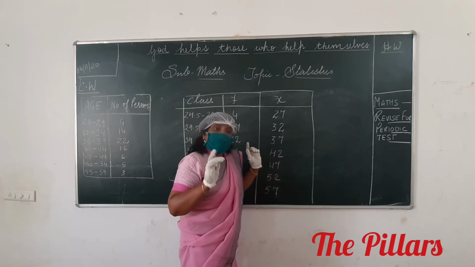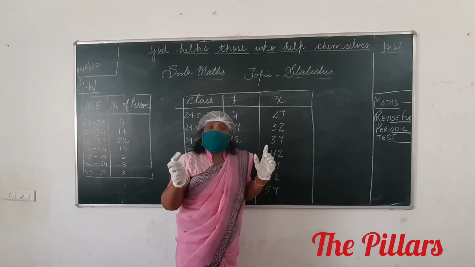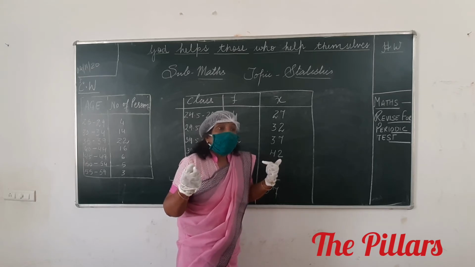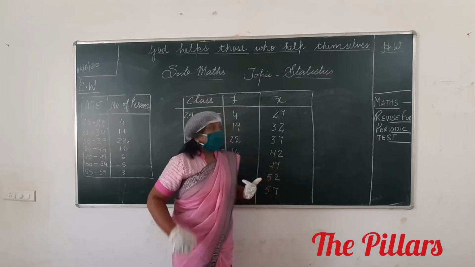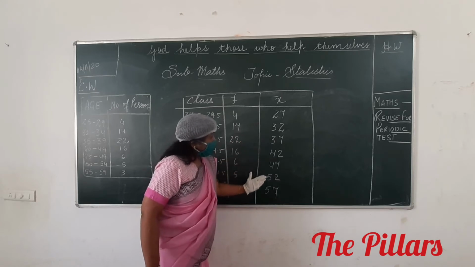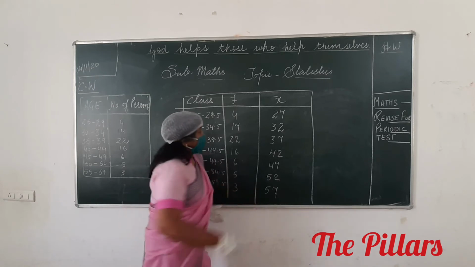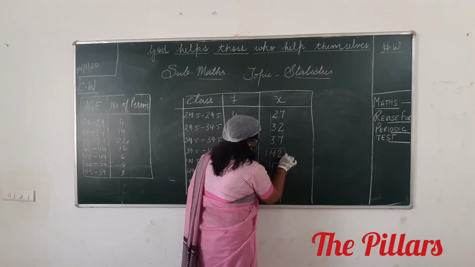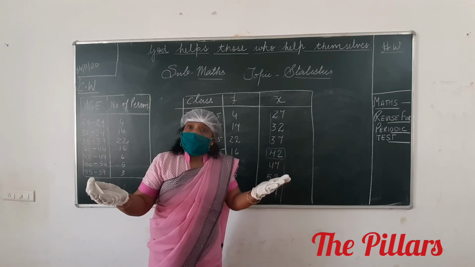Can I do with assume? If it would have been using assumed mean, listen to me very carefully. Then now our work is to assume a mean. Under which column are we going to assume the mean? X. How many data are there? 1, 2, 3, 4, 5, 6, 7 data are there. So which one should be our assumed mean? 42. You will leave this here, and 42 is our assumed mean. If we go by that, okay.